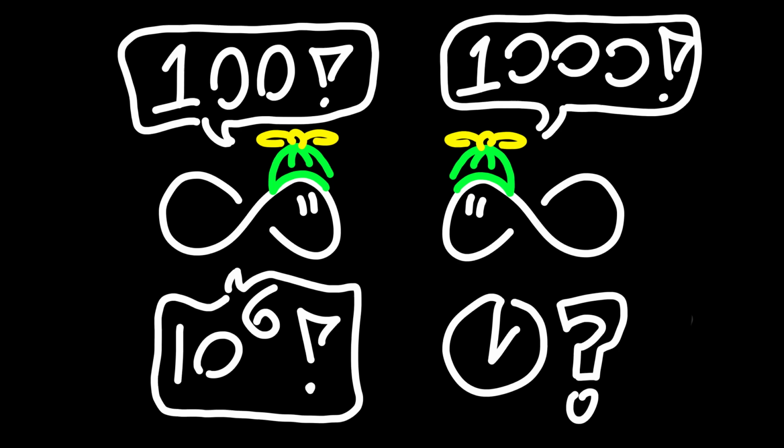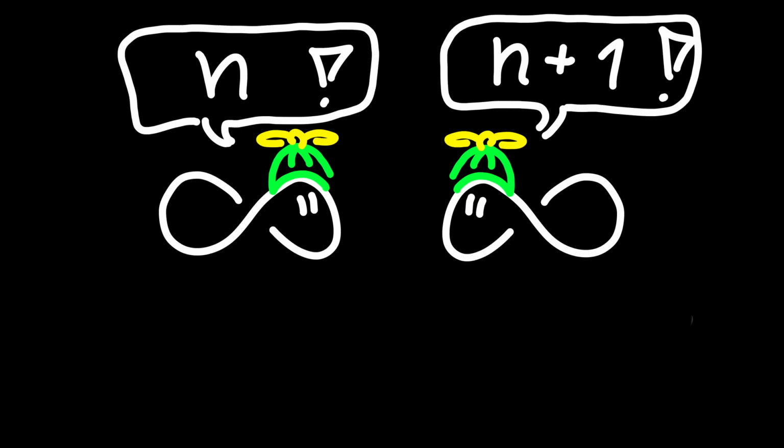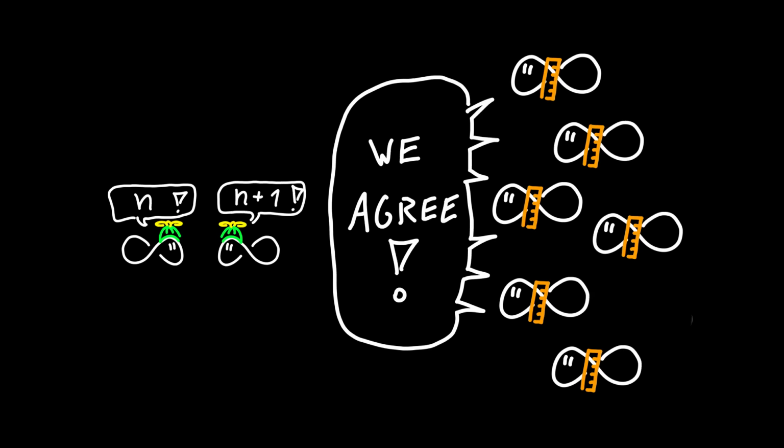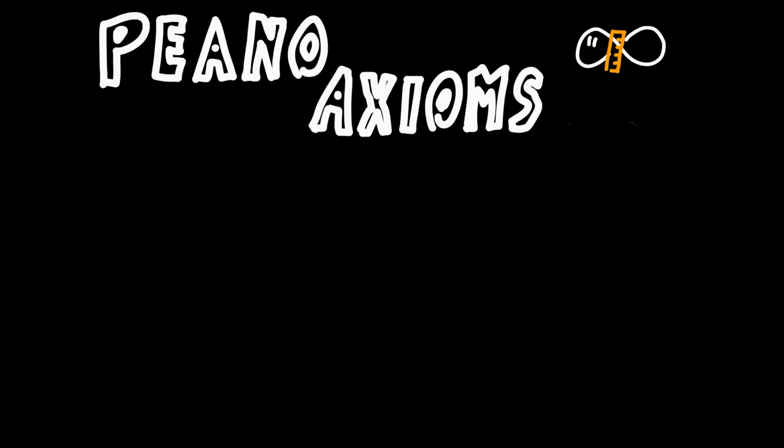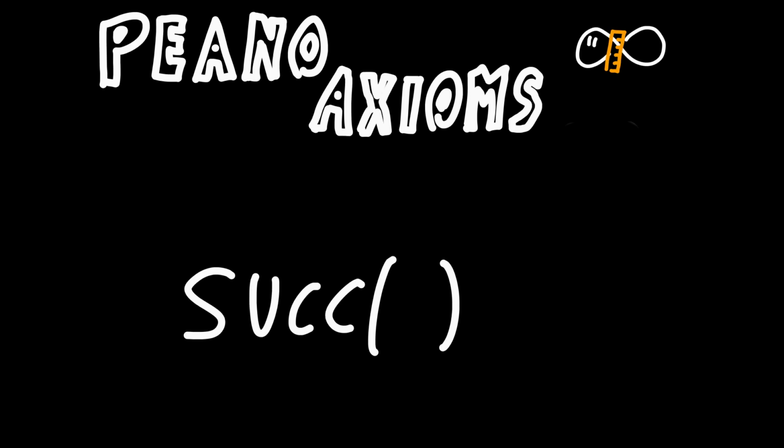You might argue that this game would last forever, because you could always say a number that's one higher than the previous number. And you would be in good company. Many mathematicians would agree that this is a good way to model how we think about numbers and counting. They've even created an entire set of rules for numbers, called the Peano axioms, that take a lot of inspiration from this idea. A central focus in these rules is a thing called the successor operator, which we can think of as a function telling us which number comes next after the previous number.